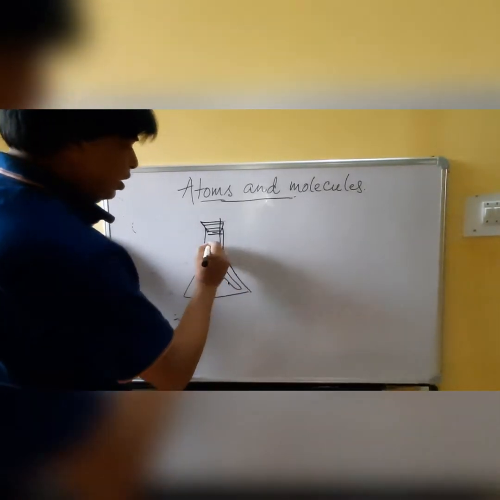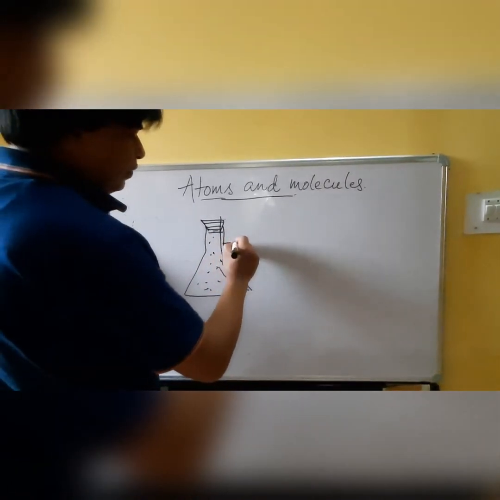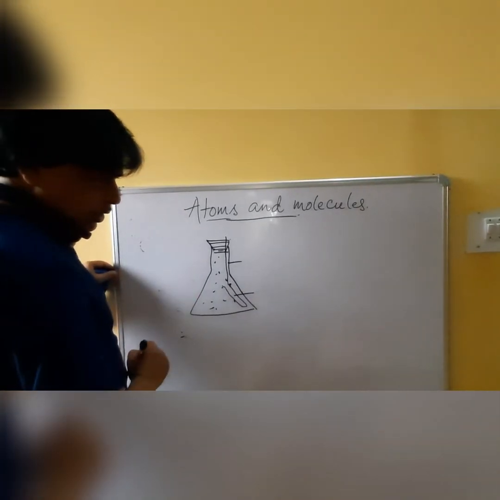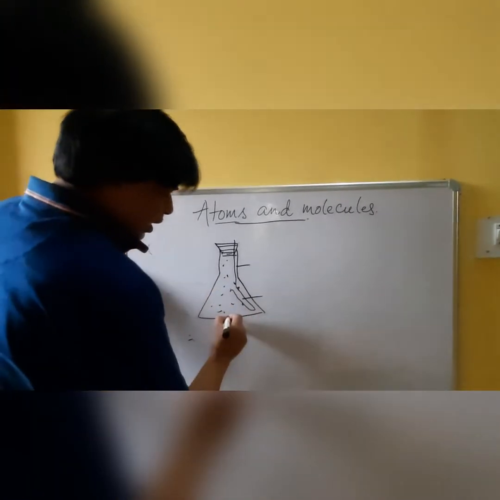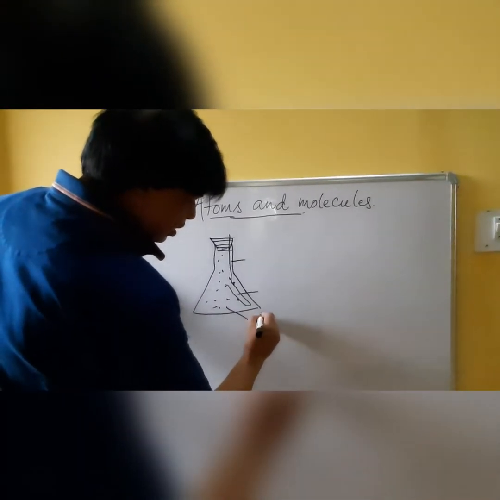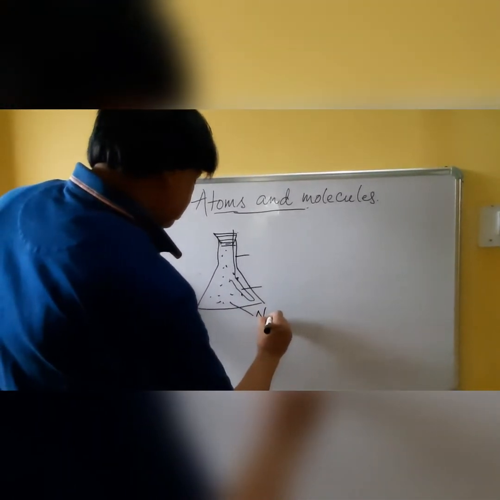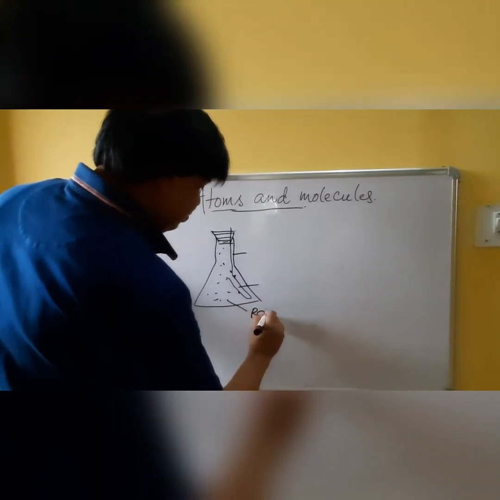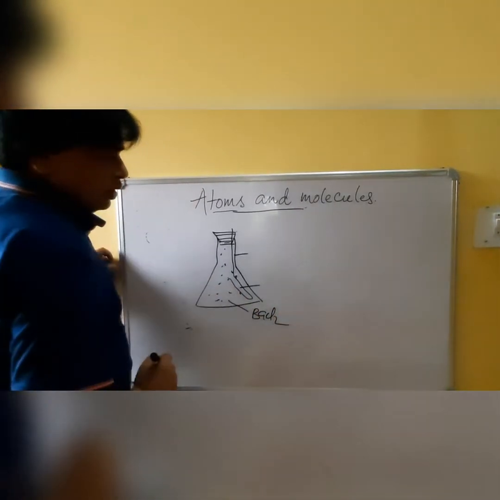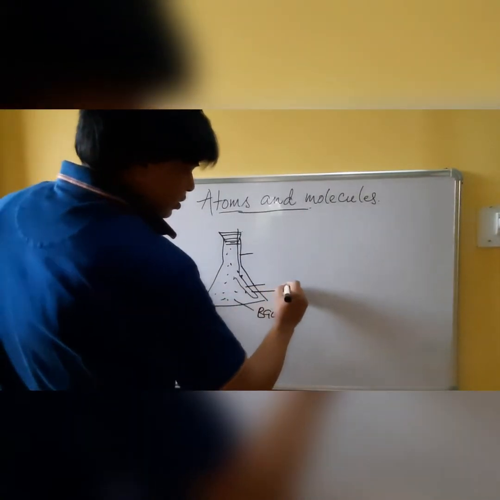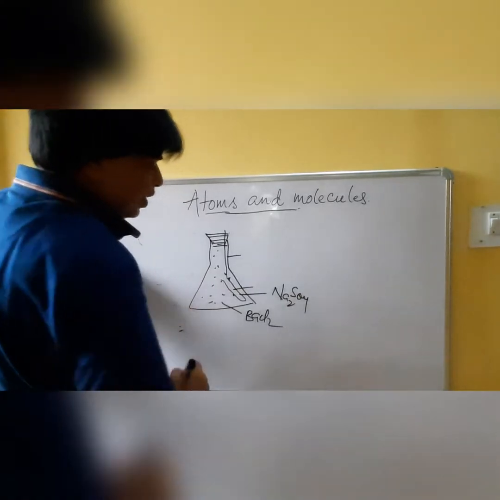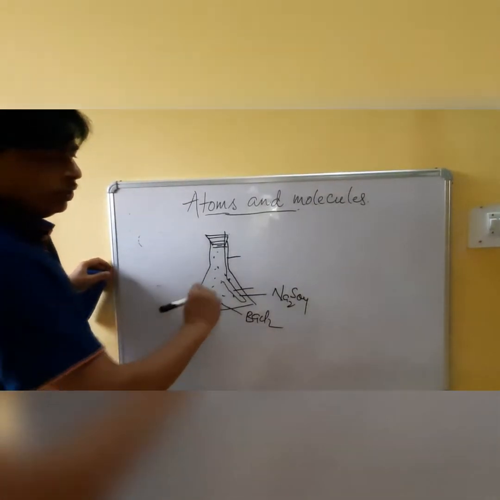First of all, you will take the weight of the conical flask and test tube, and after that you will take barium chloride solution, BaCl2, in the conical flask and sodium sulfate solution in the test tube, and you will take the weight.